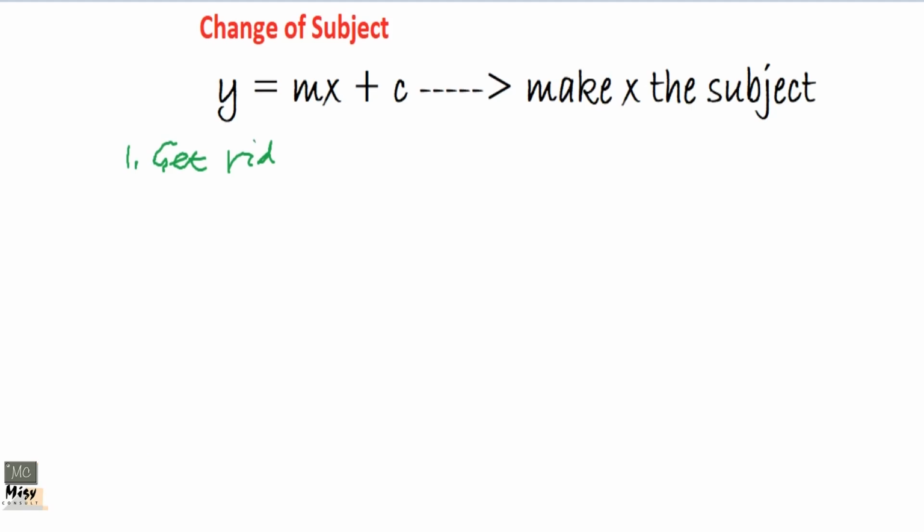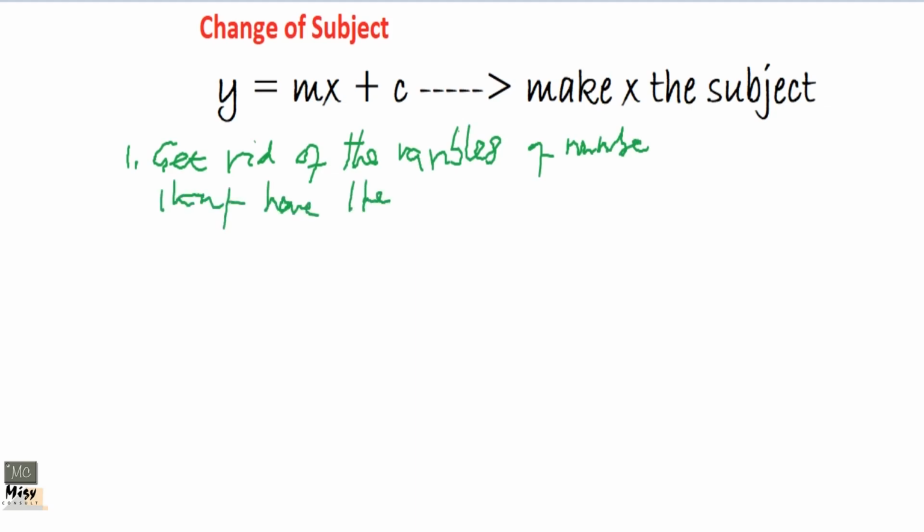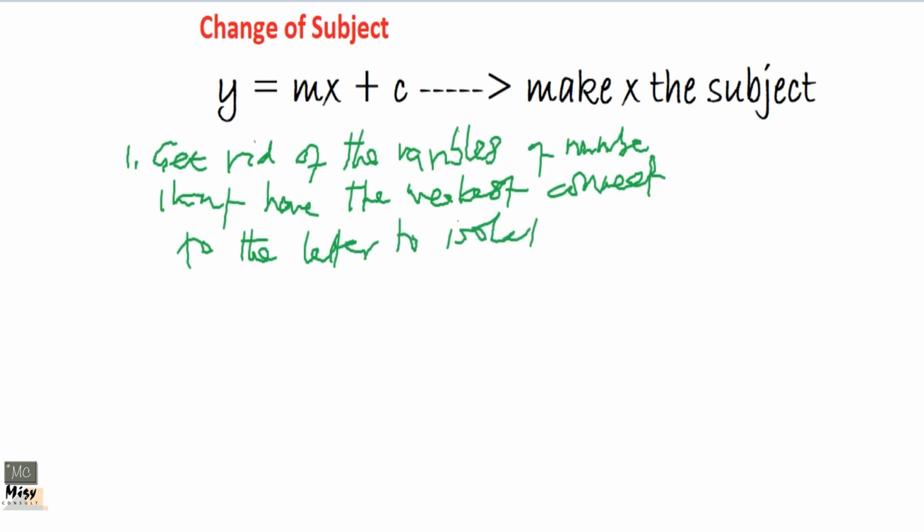The next thing is to get rid of the variables or numbers that have the weakest connection to the letter to isolate. So we are taking the one that has the weakest connection.